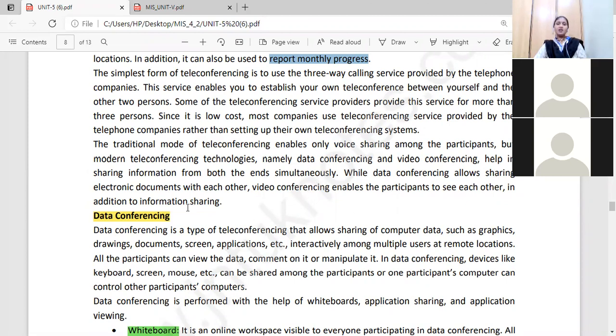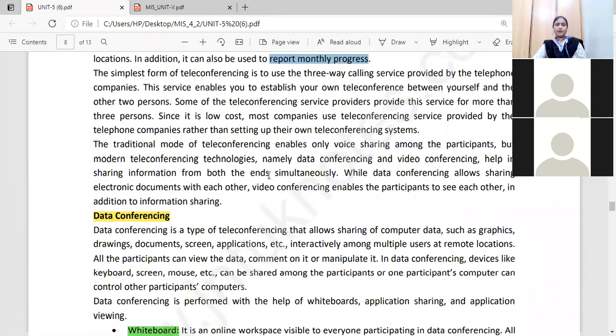While data conferencing allows sharing electronic documents with each other, video conferencing enables participants to see each other in addition to information sharing. We know that in video conferencing, participants can not only view each other but can also share information, electronic documents. So we can explain things and projects, whatever it may be, through these video conferencing methods. Nowadays, with these methods, a number of people write exams, online exams.